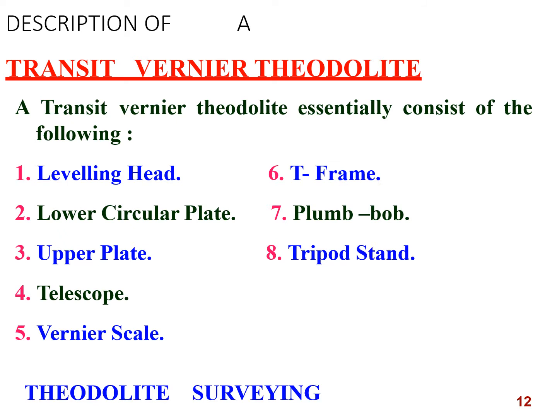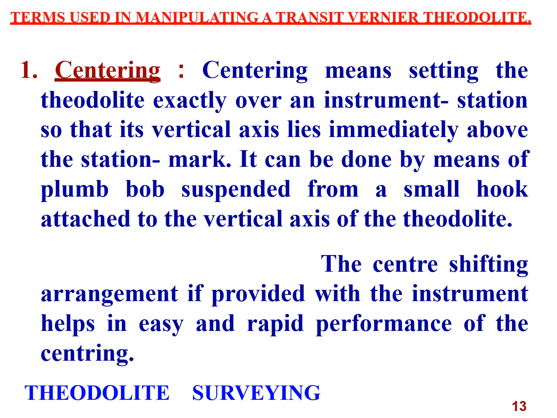The description of a transit vernier theodolite. A transit vernier theodolite essentially consists of the following: leveling head, lower circular plate, upper circular plate, telescope, vernier scales, T-frame, plumb bob, tripod stand, etc. Technical terms actually, not temporary adjustments. First of all, I will discuss technical terms.